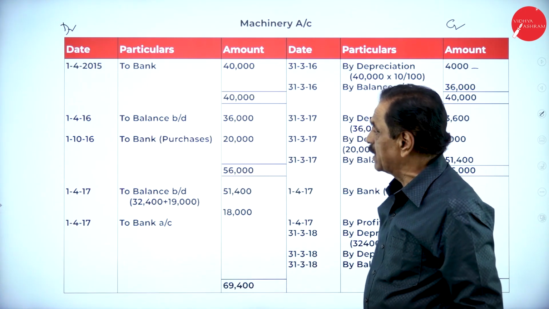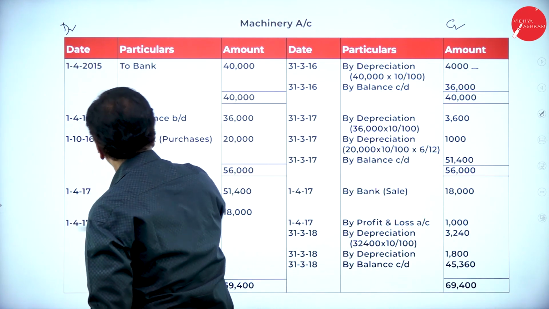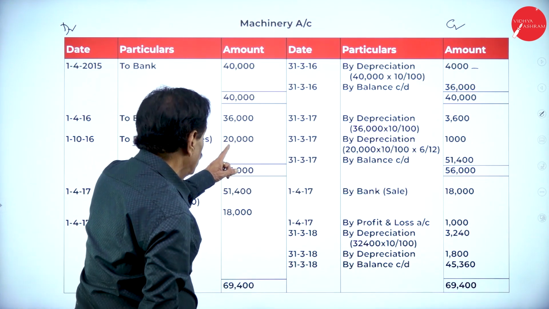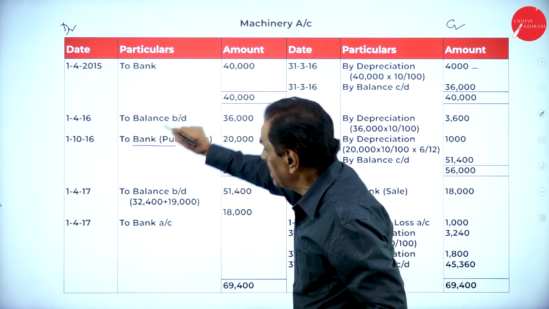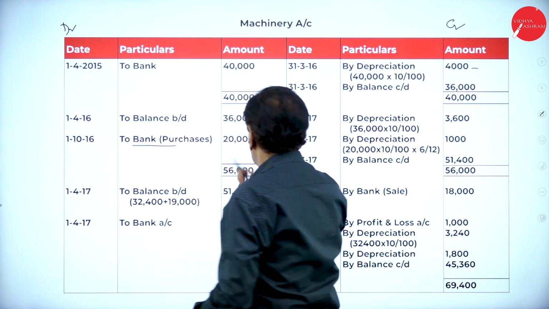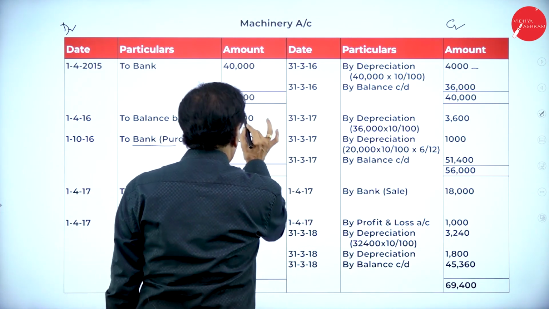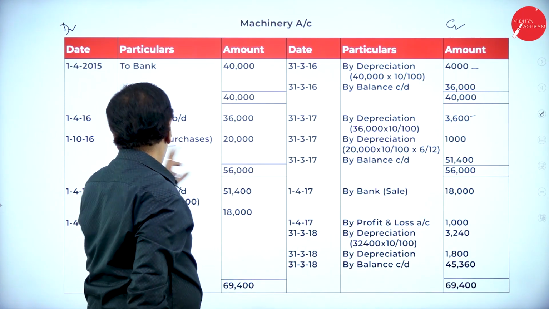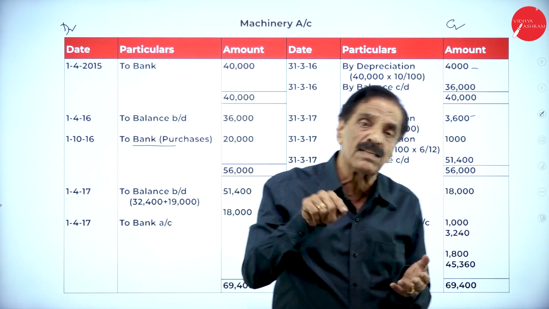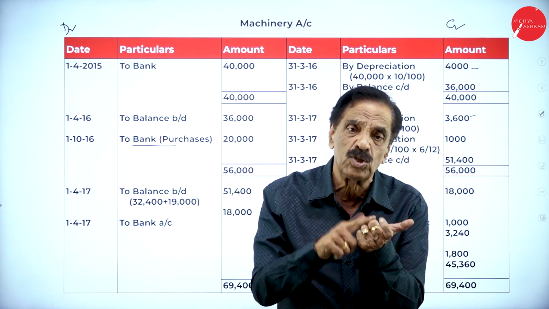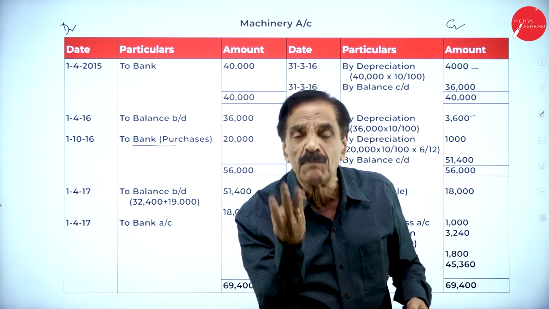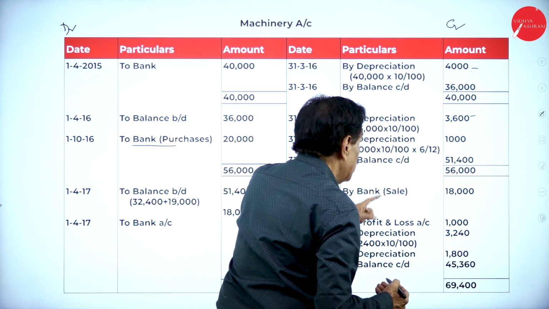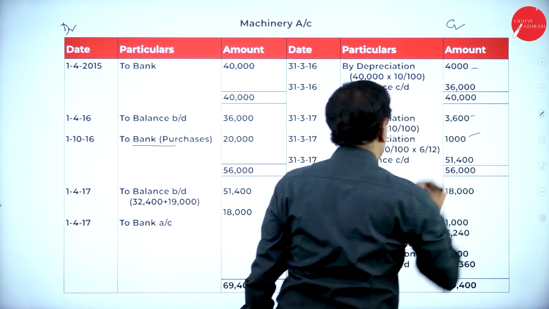You bring down the 36,000 for next year. On 1/4/2016 the balance is 36,000. In the same year, on 1/10/2016, another machinery is purchased through bank account. How much? 20,000. What's the entry? Machinery account debit to bank account. The first machinery is going to remain for 1 year. On 36,000, 10% is 3,600. The new one was purchased on 1/10, and the year ends on 31st March: 10, 11, 12, 1, 2, 3. How many months is it going to remain? 6 months. 20,000 into 10 by 100 into 6 by 12 is 1,000.